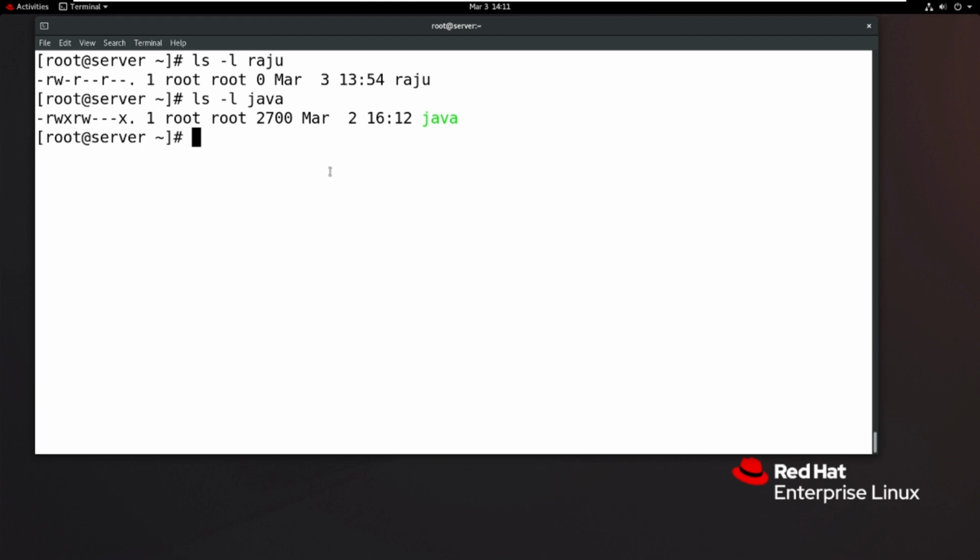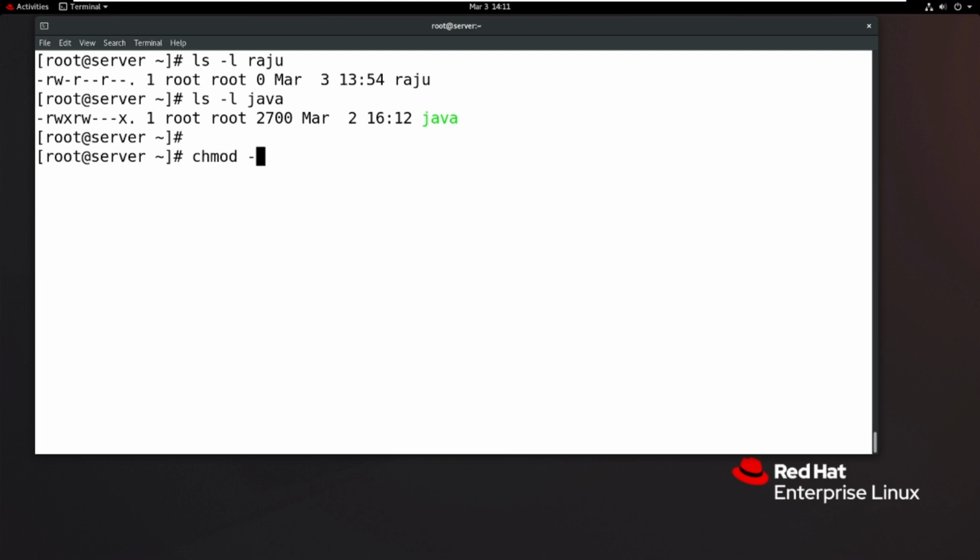Okay, I want to set the same Java privileges to the Raju file. Sir, the existing file's permissions are Java read write execute only. But I cannot modify the file permissions of Raju by using Java as a reference file. So my reference file name is Java, and I want to set the Java permissions to Raju. So if you don't know how to set up the file permissions, just call the reference of an existing file. So how to call the reference of an existing file?